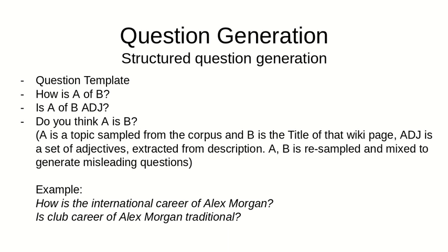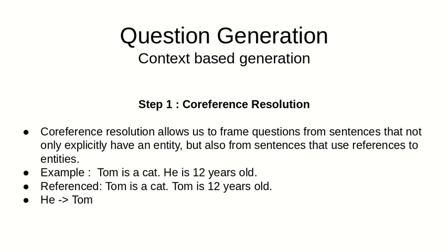Then we fed the pairs to templates like how is A of B, is A of B adjective, do you think A is B? And the set of adjective is a predefined set with additional adjectives from the description. In this way, it covers both the general adjective and the special adjectives. We also resample and mix the topics for misleading questions.